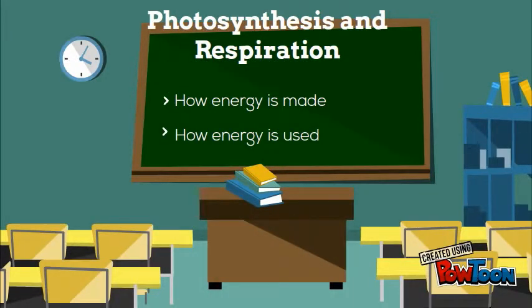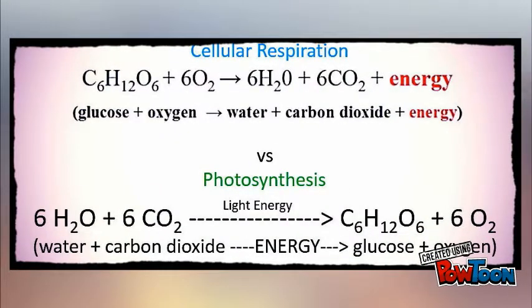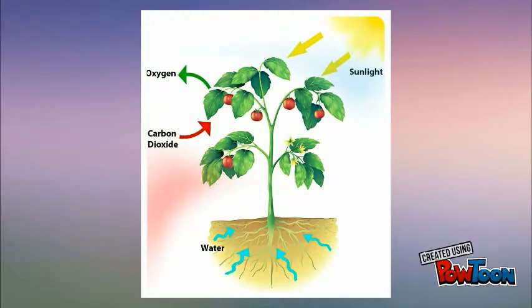Photosynthesis and respiration. Photosynthesis and respiration are both forms of how organisms make energy. Even though they are used for the same outcome, the way they obtain energy is in different ways. Photosynthesis is the process by which green plants create their own food by turning light energy into chemical food. This process occurs in the chloroplast. Conversely, cellular respiration is the process by which living things convert oxygen and glucose to carbon dioxide and water, thus creating energy.